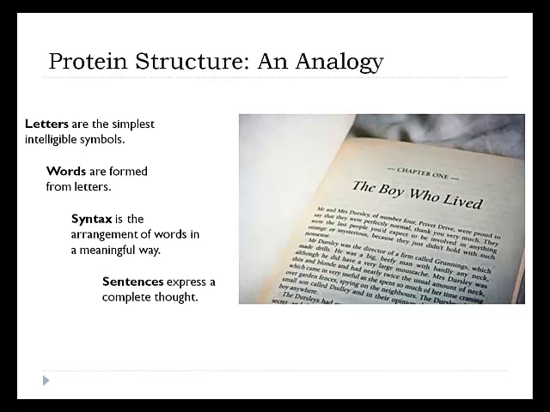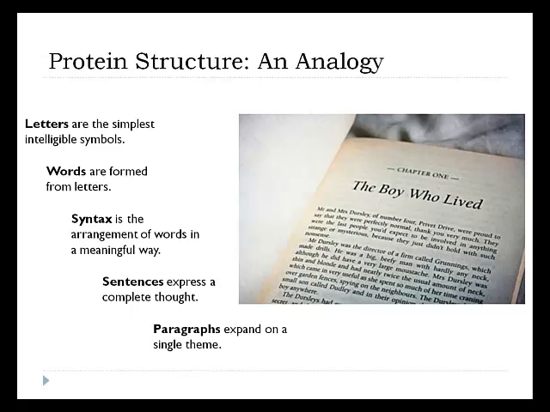The next level up is sentences that express a complete thought. We don't just stop at Mr. and Mrs. Dursley of number 4. Mr. and Mrs. Dursley of number 4 Privet Drive were very proud to say that they were perfectly normal. Thank you very much. That's a sentence. It's expressing one complete thought.